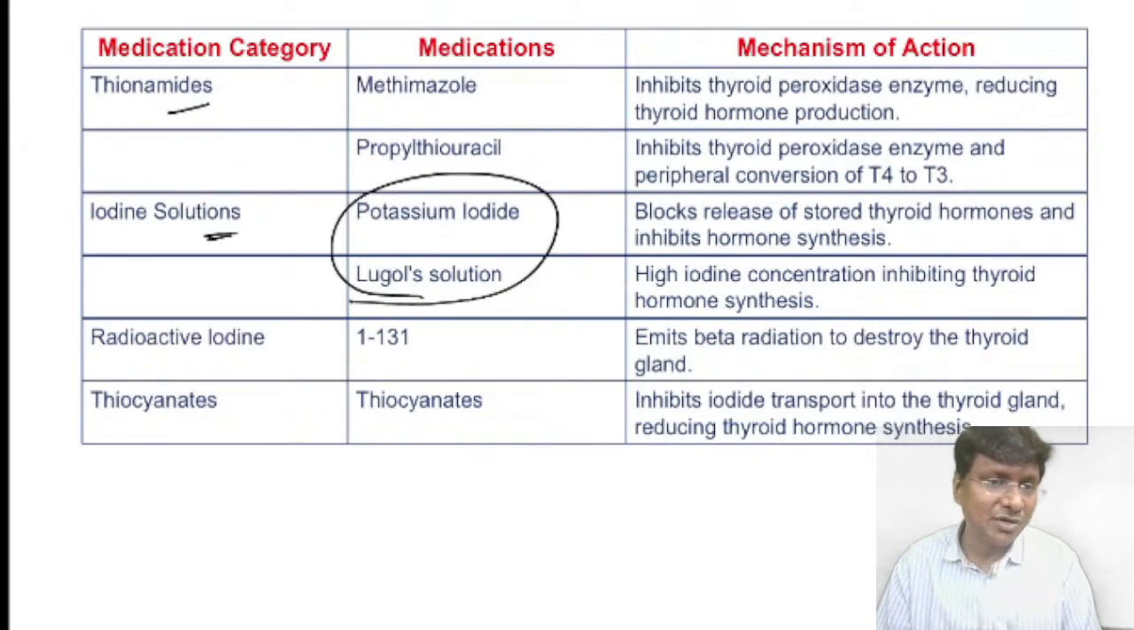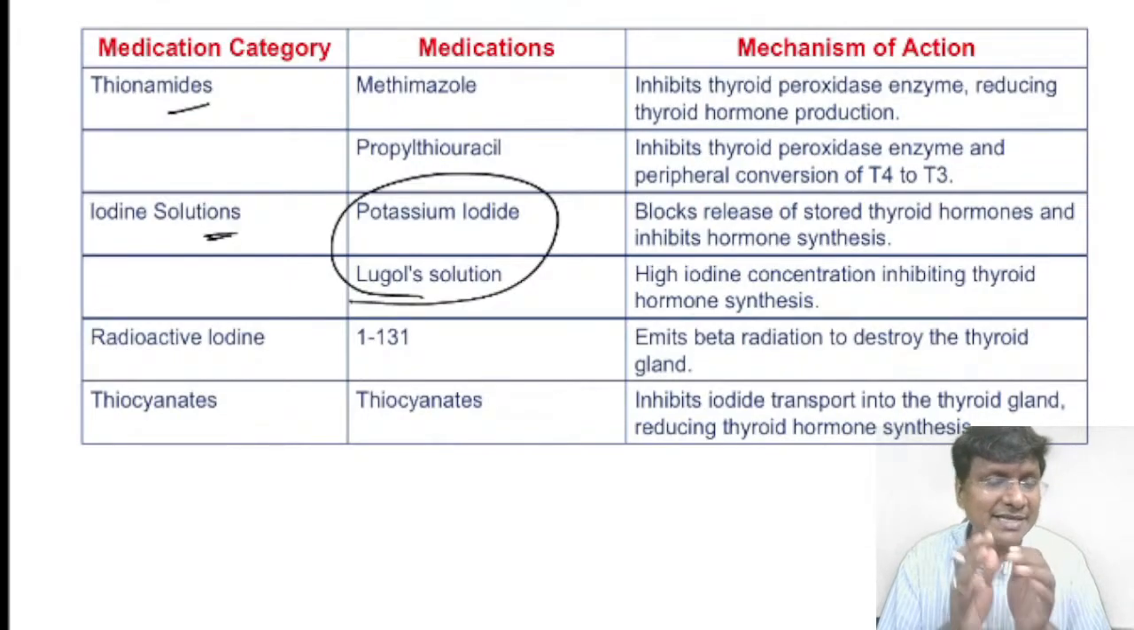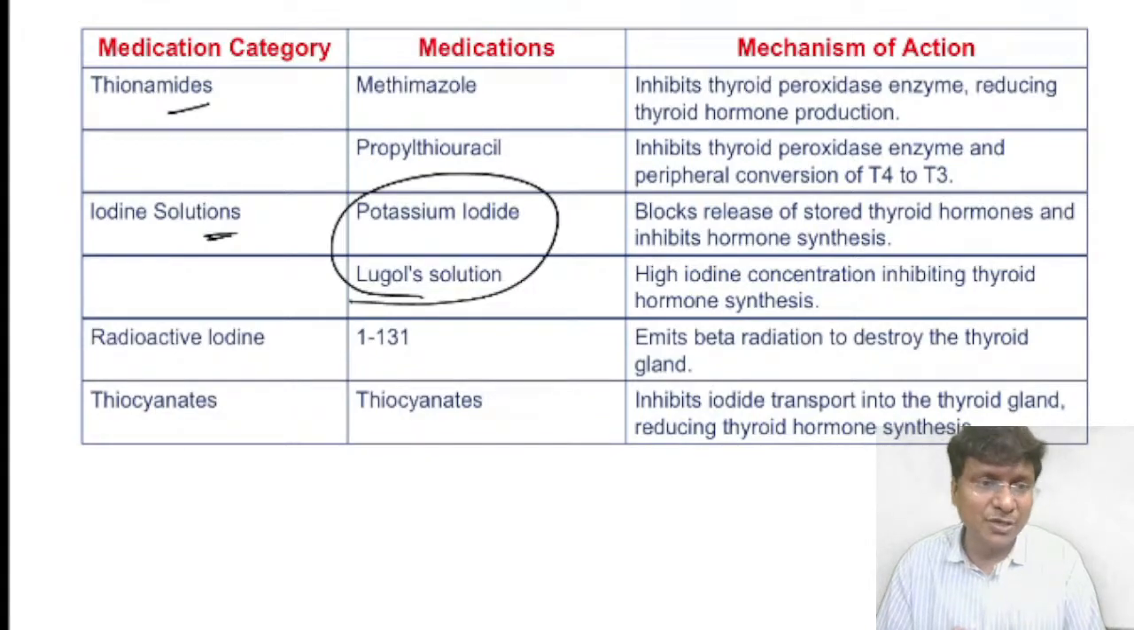They inhibit thyroid hormone synthesis, right? And they also reduce the vascularity of the gland and reduce the gland size. Which ones? Potassium iodide as well as Lugol's iodine. So these iodide solutions will reduce the gland size and ensure that the thyroidectomy can be done.